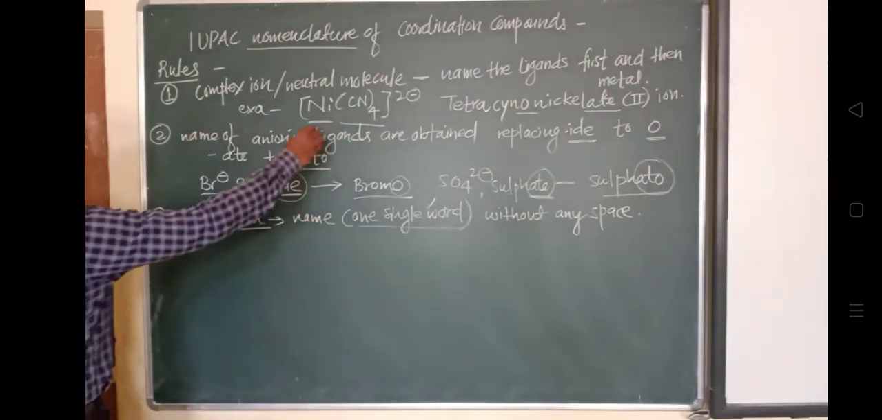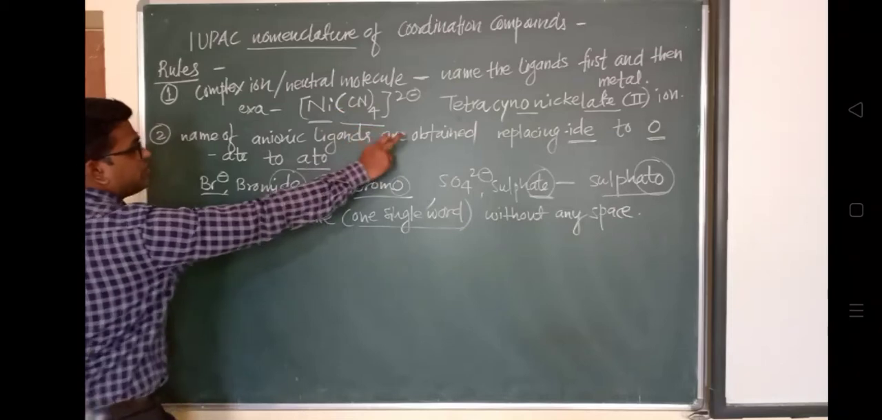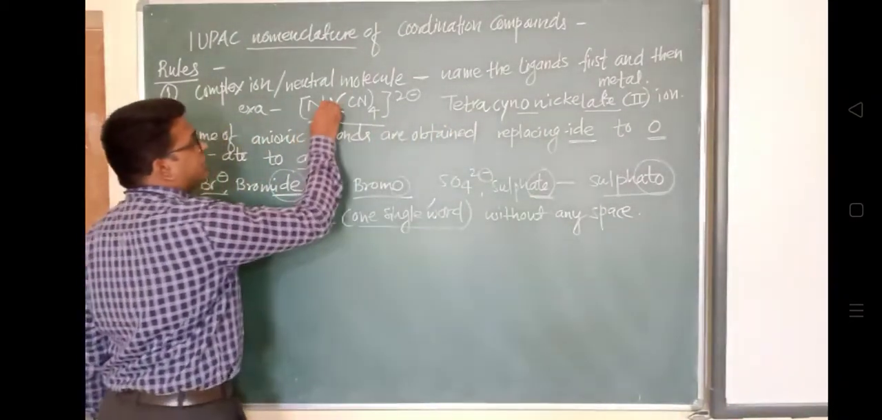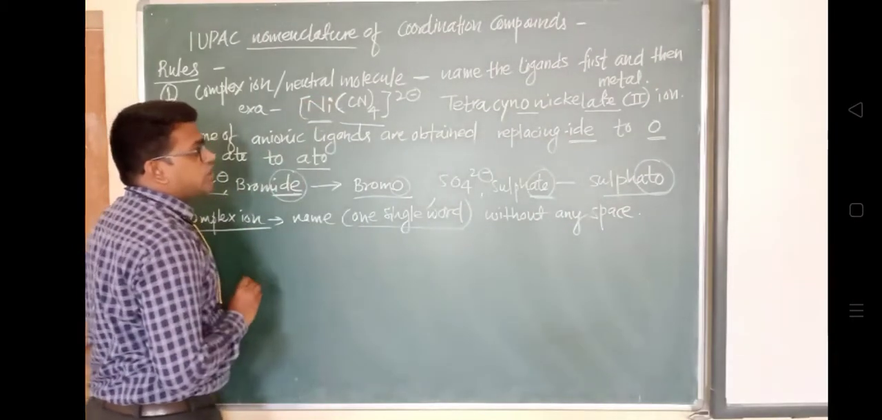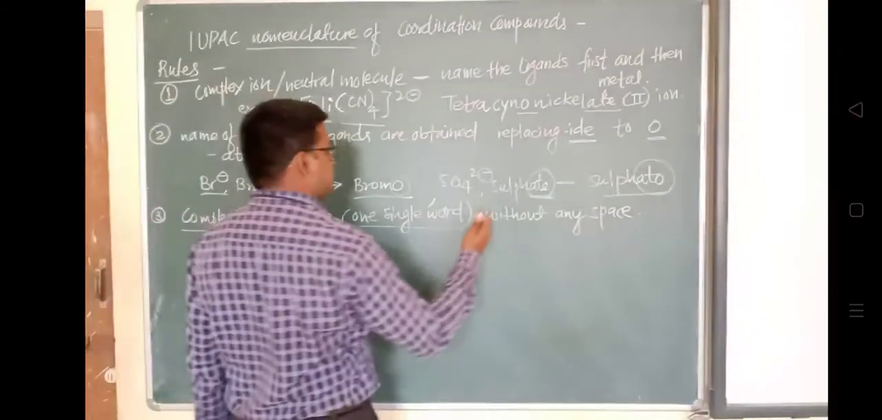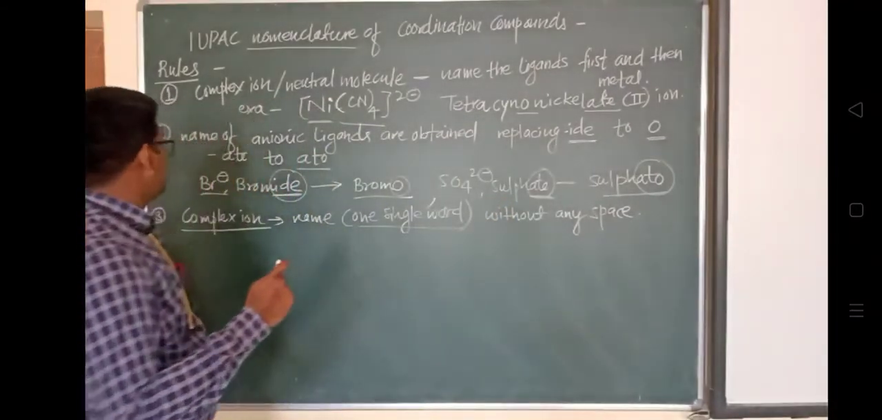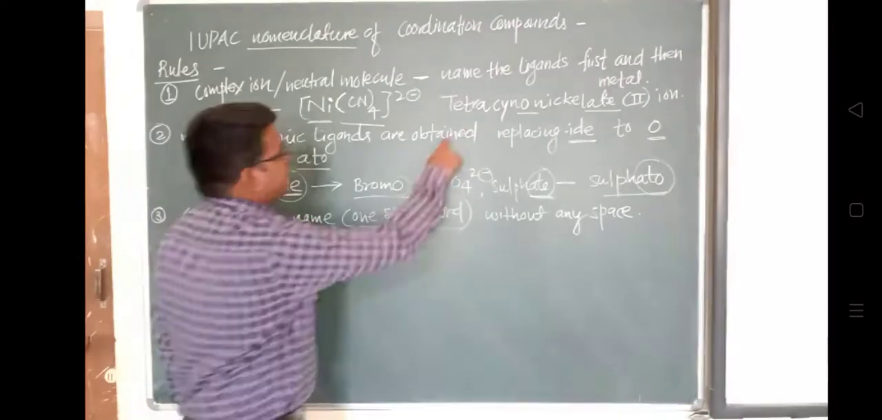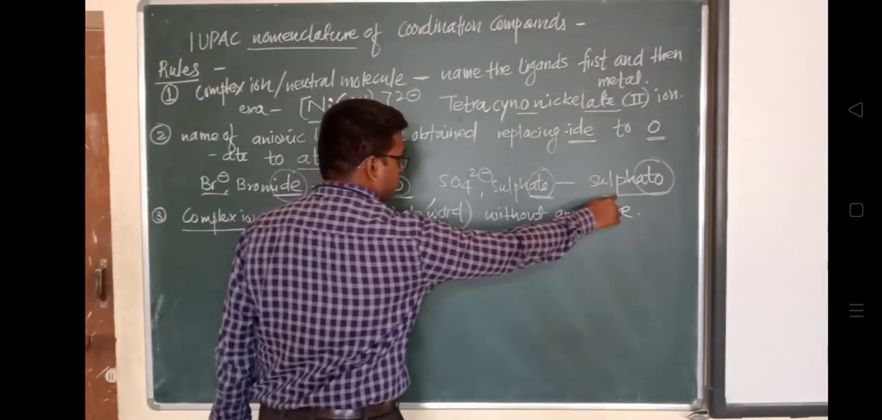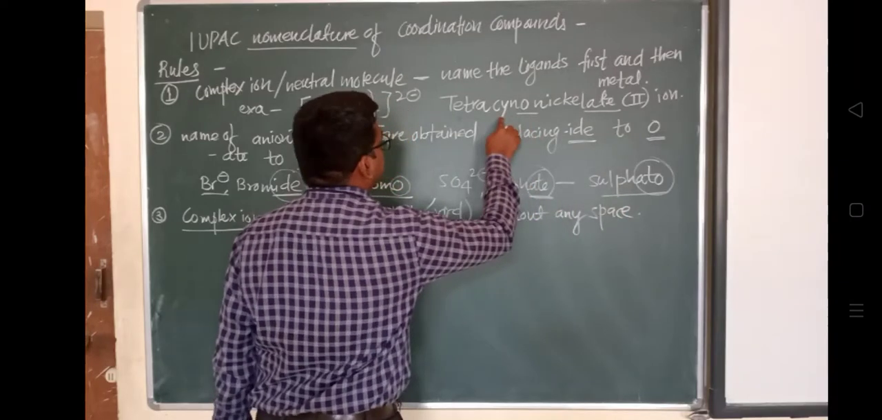Tetracyanonickelate. So now you can understand why it is nickelate, and this is tetracyano. Because it is cyanide, instead of cyanide they have used the word cyano. So we'll see all the examples.